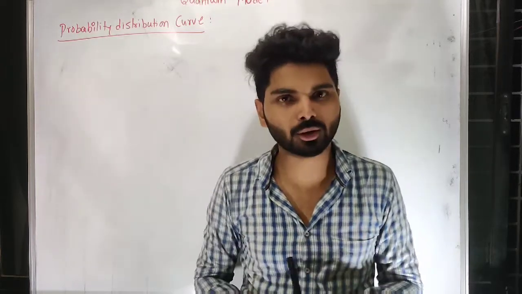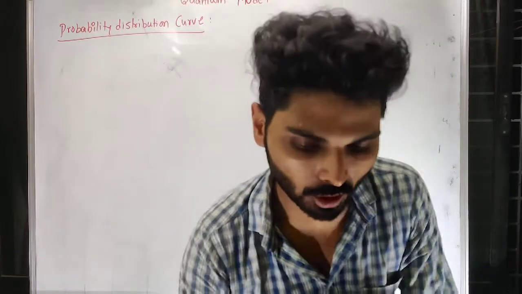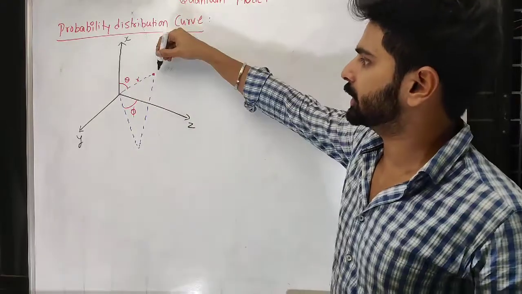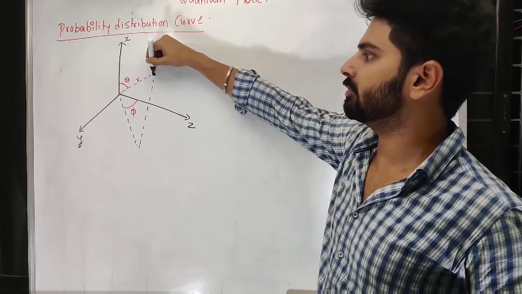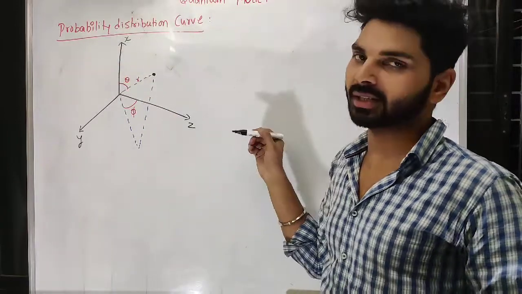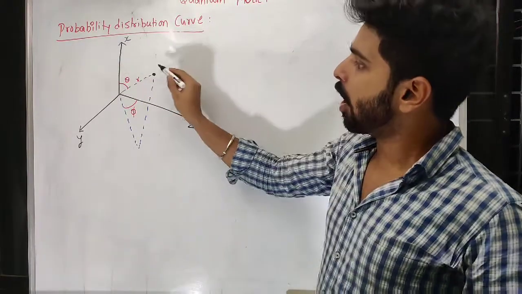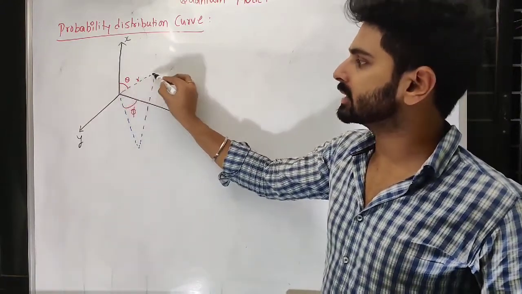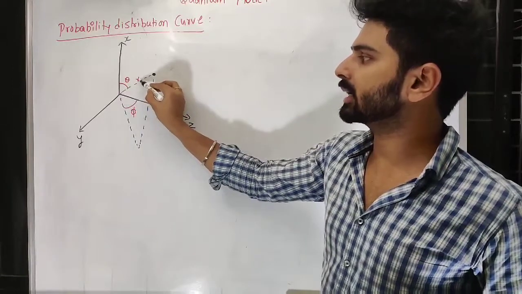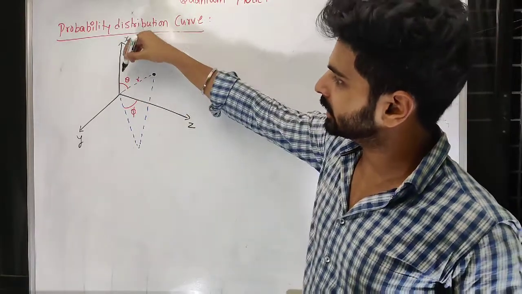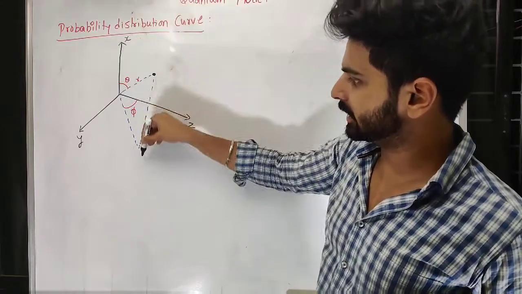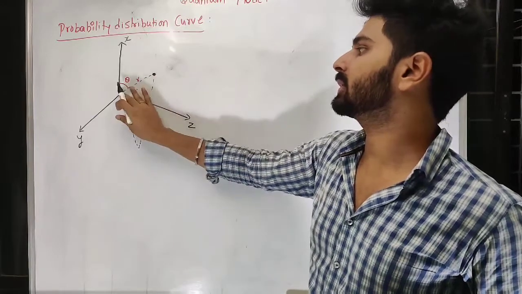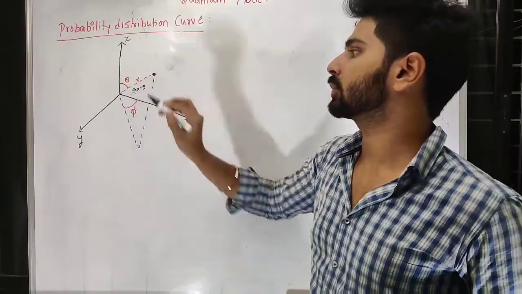So we are going to use polar coordinates to understand the position. Let me draw the same thing in this diagram. If I want to know this position, one way is by knowing the x, y, z values, that is Cartesian coordinates, or by using polar coordinates, that is how far it is from the center, which we consider as the radius r, and between these is theta, and this will be 90 minus theta, so the total angle will be 90.